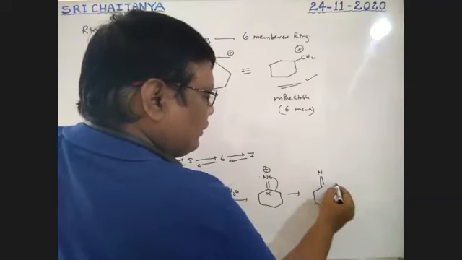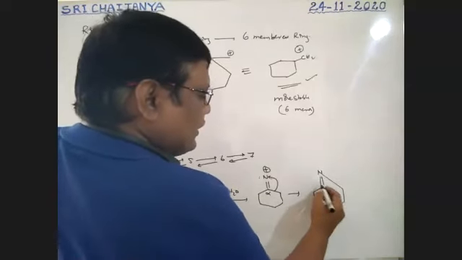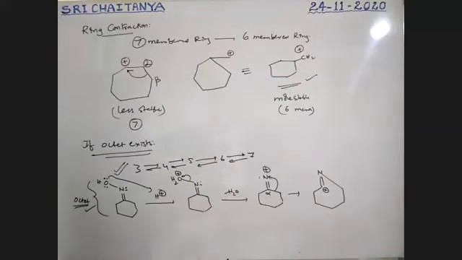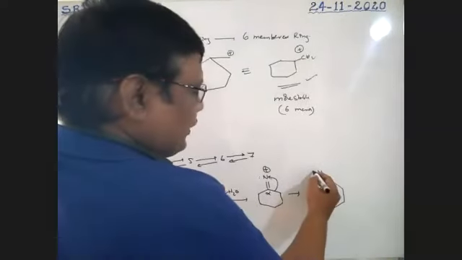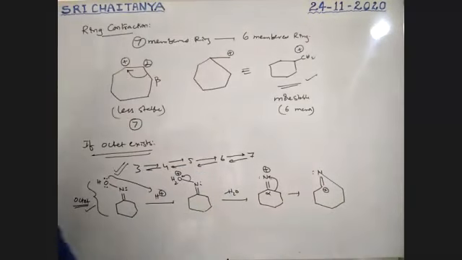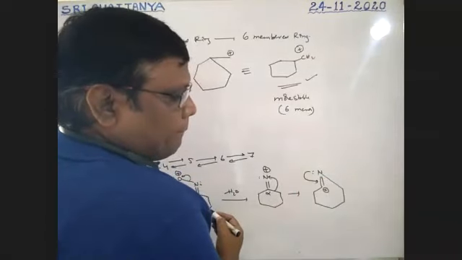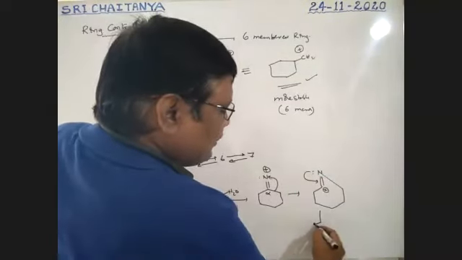This carbon gets positive charge. So there is a lone pair, and now this lone pair is shifted here. So finally we will get this, the answer.